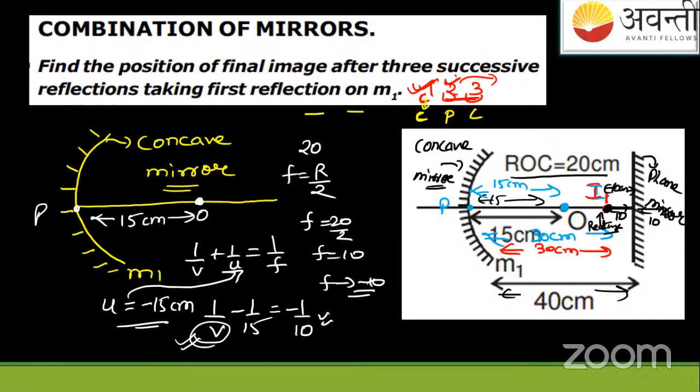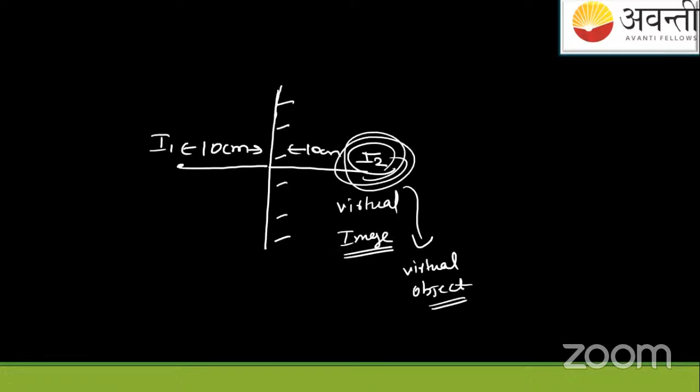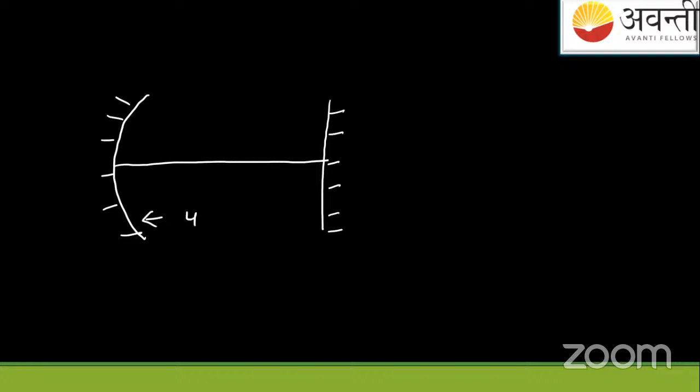Okay, I think I have to draw the structure again. So let me show you in a new screen. So the picture was like this. This was the concave mirror. This is a kind of concave mirror. This is the principal axis. This is the concave mirror, the principal axis like this, and this is the plane mirror. Concave mirror, plane mirror. The distance between both of these is 40 centimeters.